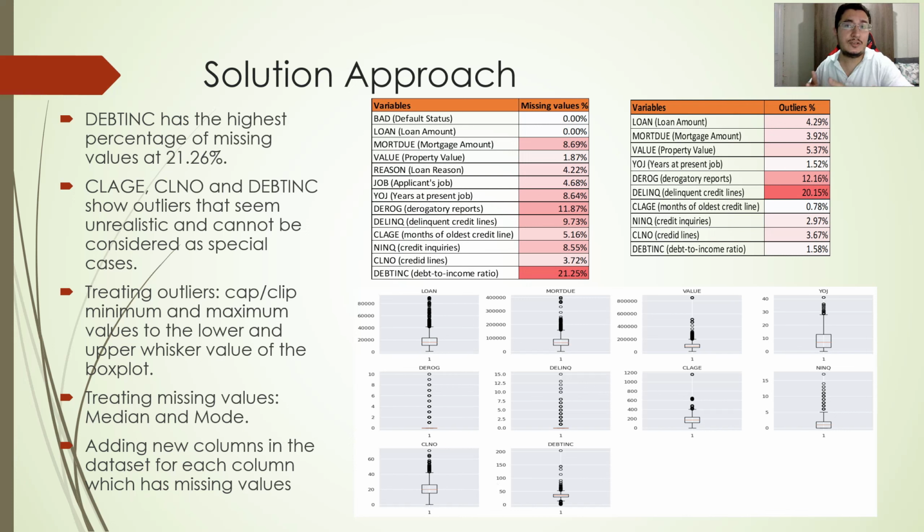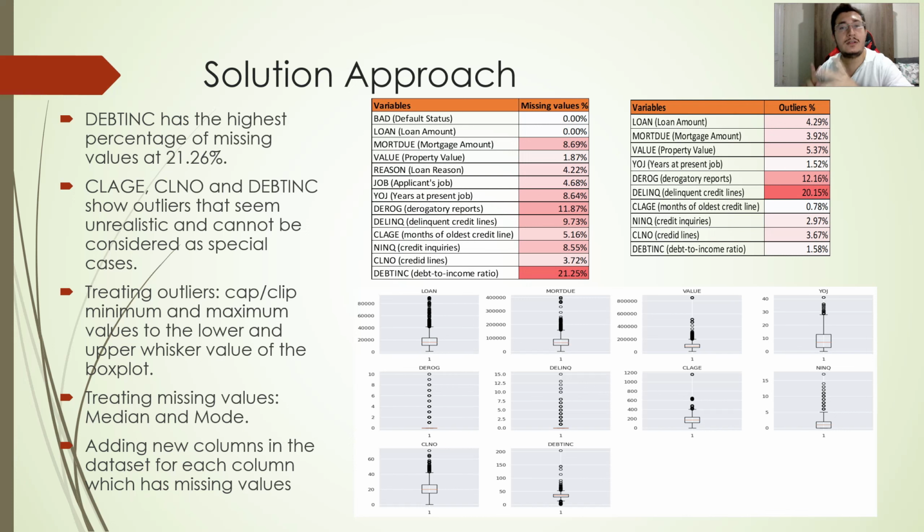Now, let's discuss our solution approach. First, we observe that the dataset has significant percentages of missing values and outliers in pretty much all the variables. It's critical to address these data issues before model development because they can impact the model performance. For example, debt-to-income ratio has 21.25% of missing values, and the derogatory report has 11.87% of missing values as well. Similarly, the credit line variable has 20.15% of outliers, and the derogatory reports have 20.16% of outliers.